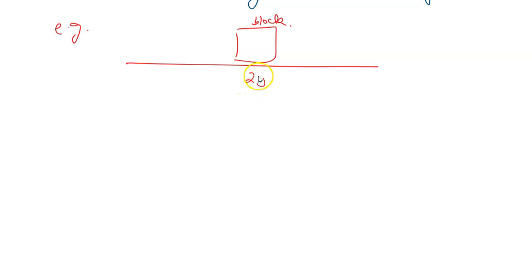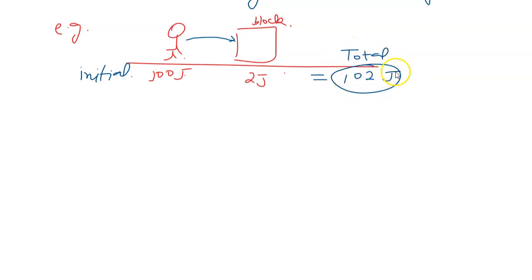And let's say I have very high energy in me, that is 100 joules, and I do some work. So initially, what is the total energy? 102 joules. This is the total initial energy.